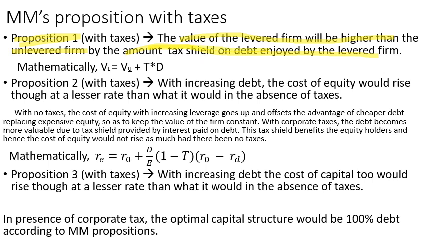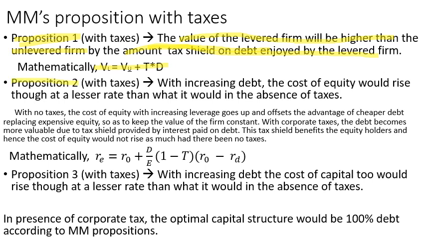That is because the levered firm takes debt, but the unlevered firm is financed only by its equity. So there is the advantage of the levered firm, and by how much? The amount of tax shield on the debt enjoyed. Mathematically, the value of levered firm is equal to the value of unlevered firm plus tax into debt.